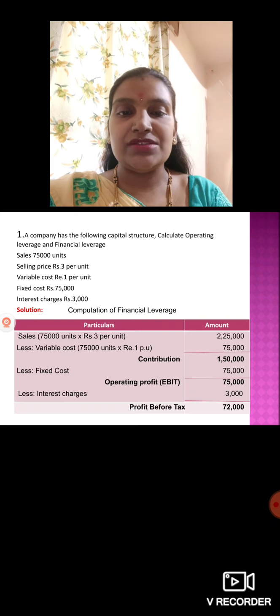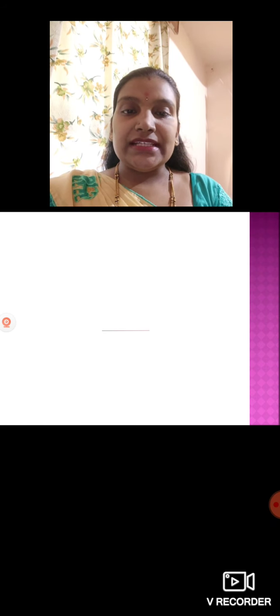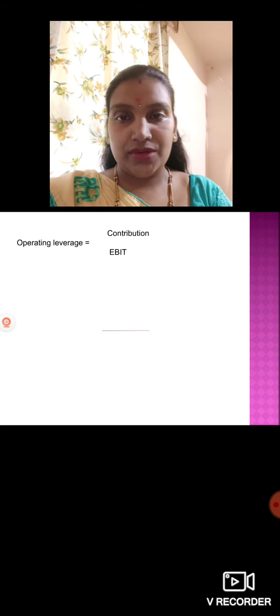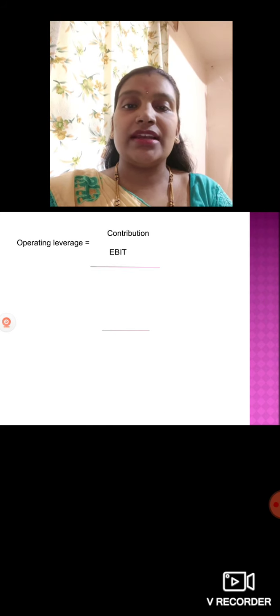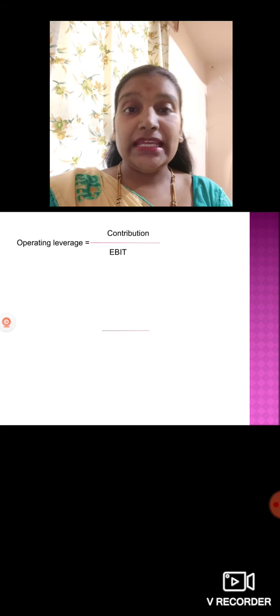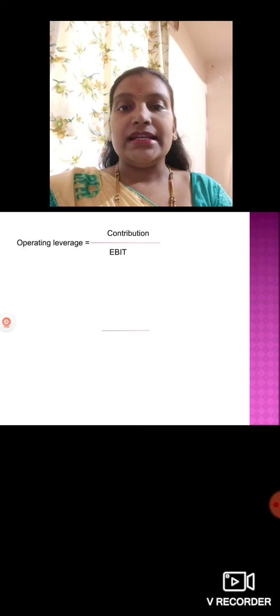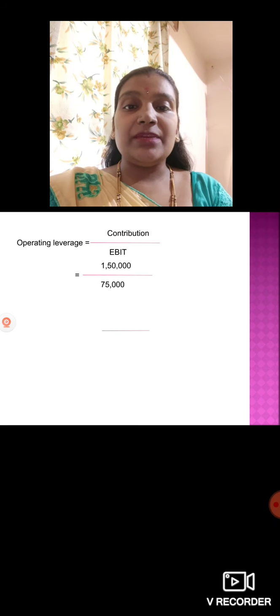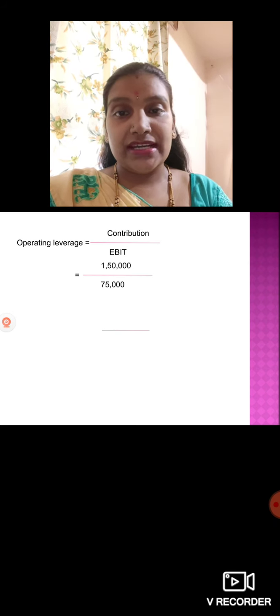Then we will calculate operating leverage as well as financial leverage. First, operating leverage: contribution divided by EBIT, earning before interest and tax. Contribution is 1,50,000 divided by EBIT, the operating profit, 75,000.